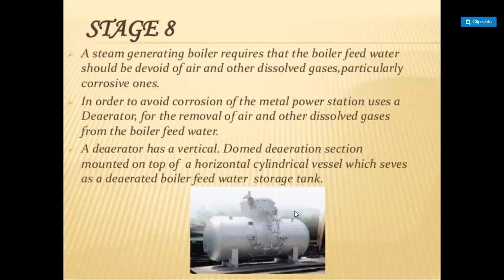A steam generating boiler requires that the boiler feed water should be devoid of air and other dissolved gases, particularly corrosive ones. In order to avoid corrosion of the metal, a power station uses a deaerator for the removal of air and other dissolved gases from the boiler feed water. A deaerator has a vertical domed deaeration section mounted on top of a horizontal cylindrical vessel which serves as a deaerated boiler feed water storage tank.